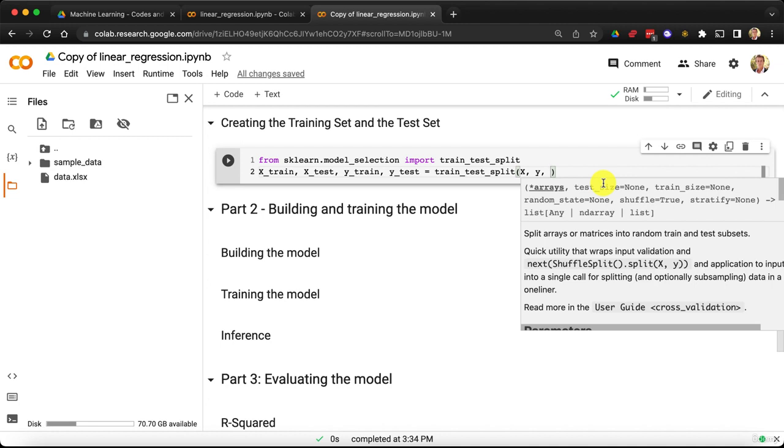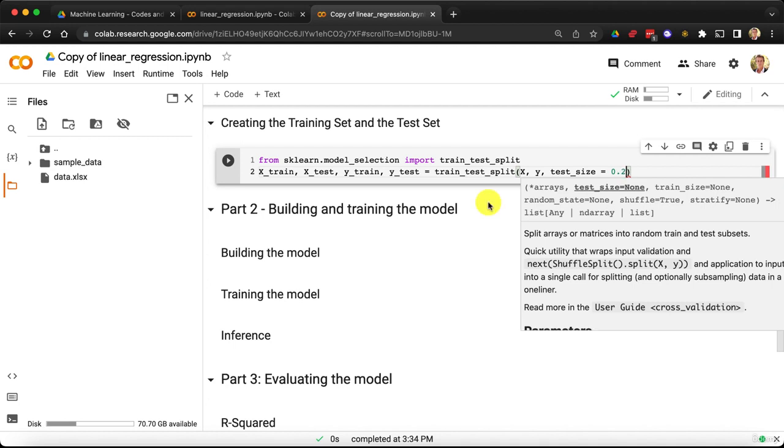And a good practice is to put 20% of your observations in the test set and therefore 80% in the training set, so that we have enough observations in the training set for the model to train on and a small proportion in the test set to evaluate the model performance. Okay, so let's add this next parameter, test_size, and as we said, we want to choose 20%, therefore 0.2.